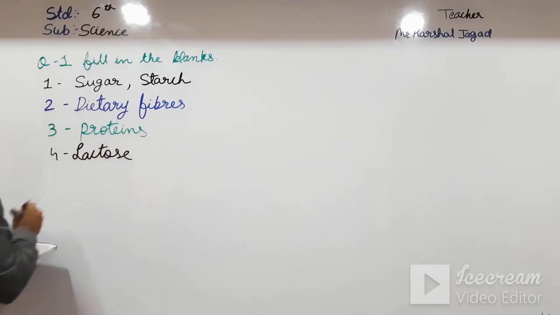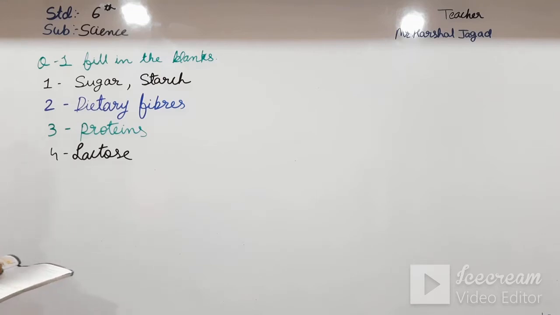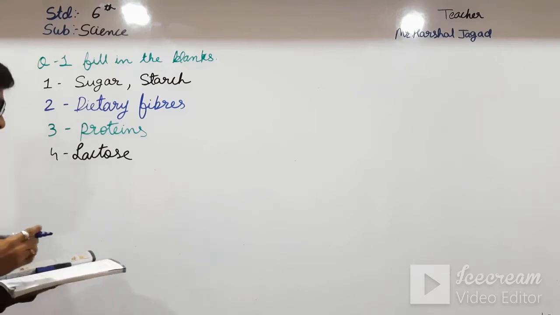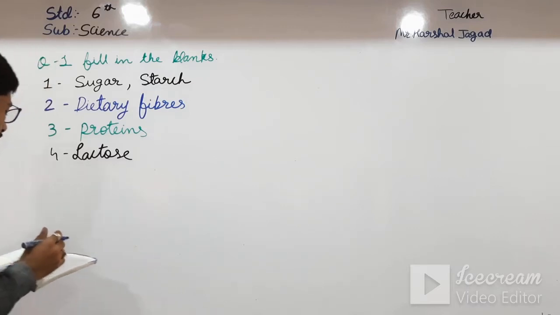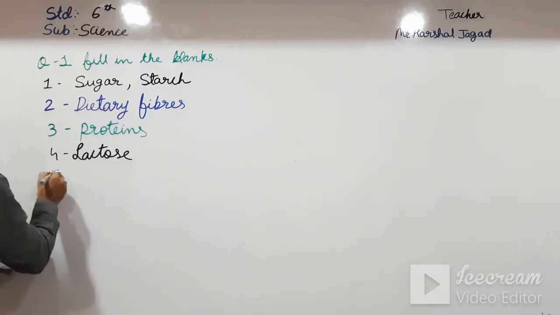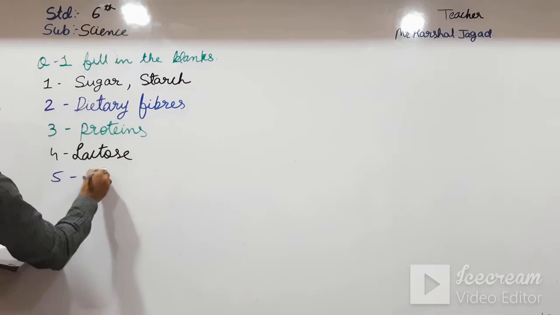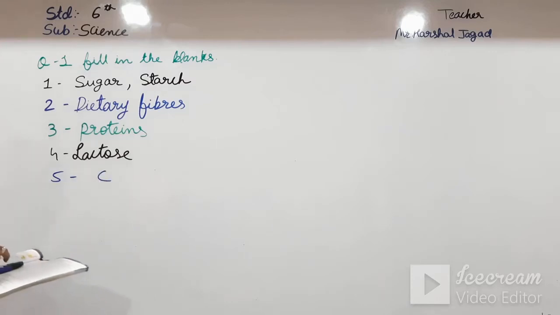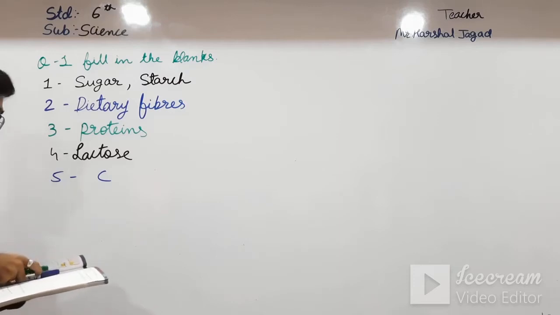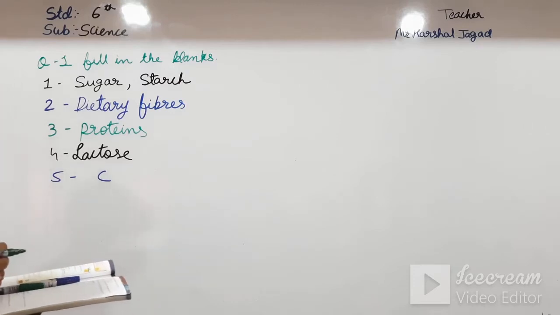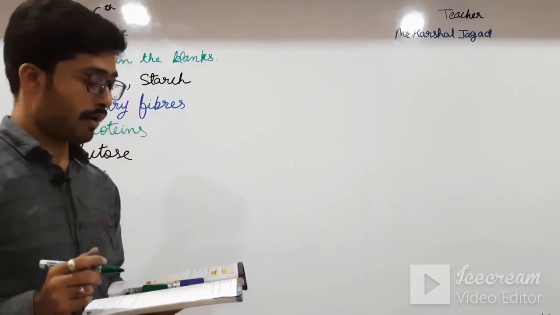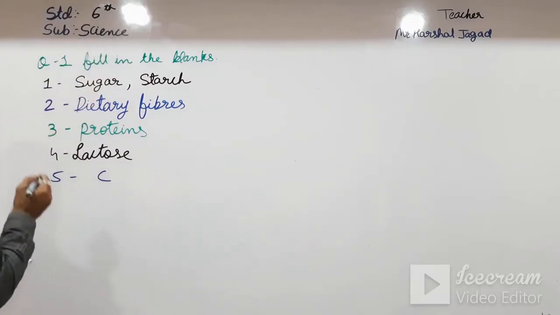Lactose. Okay students, the fifth one: scurvy is caused due to the lack of vitamin C. The sixth one: dash is caused due to lack of an adequate amount of water, that is dehydration.